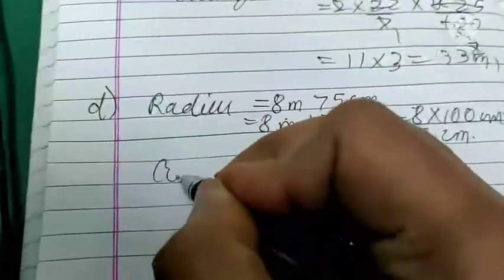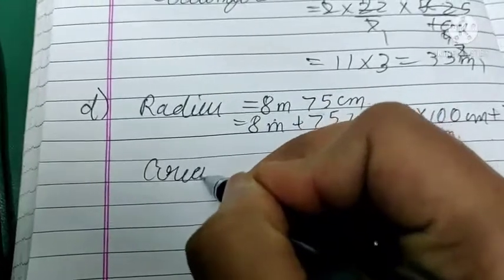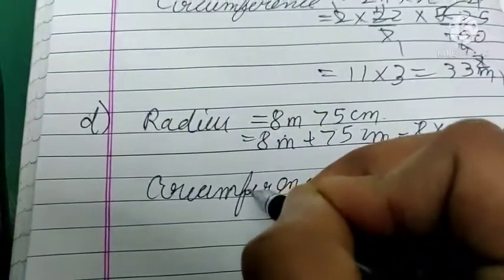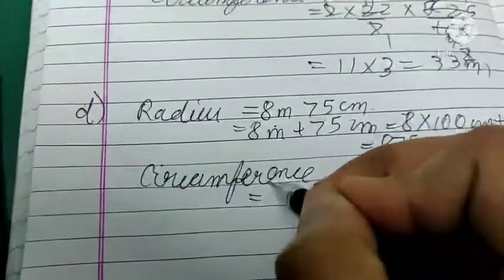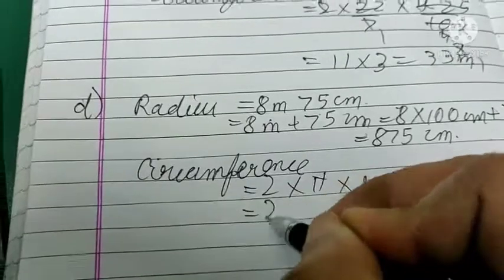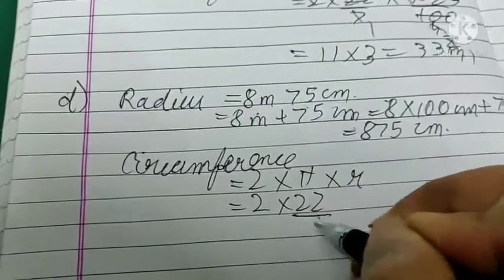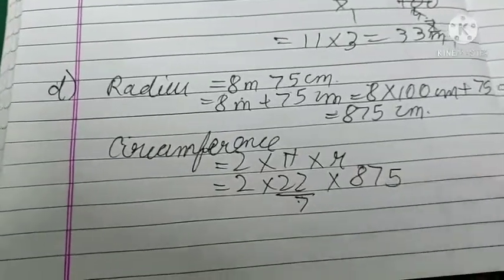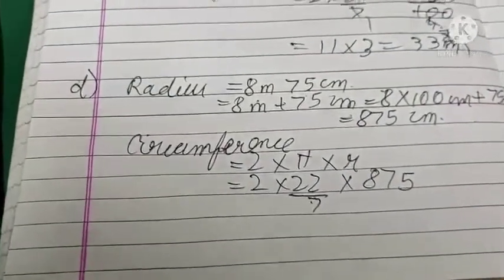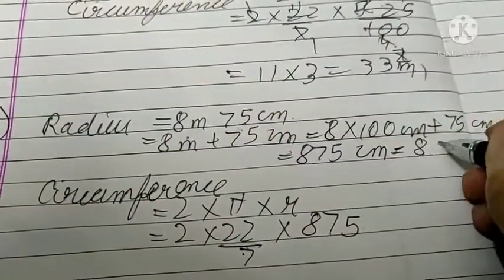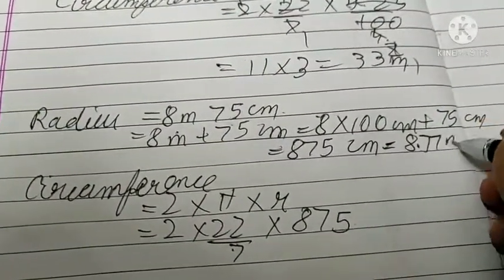So now circumference is 2 into pi into r, that is 2 into 22 by 7 into 875. Okay, you can also write this in meters, that is 875 upon 100, that is 8.75 meters.